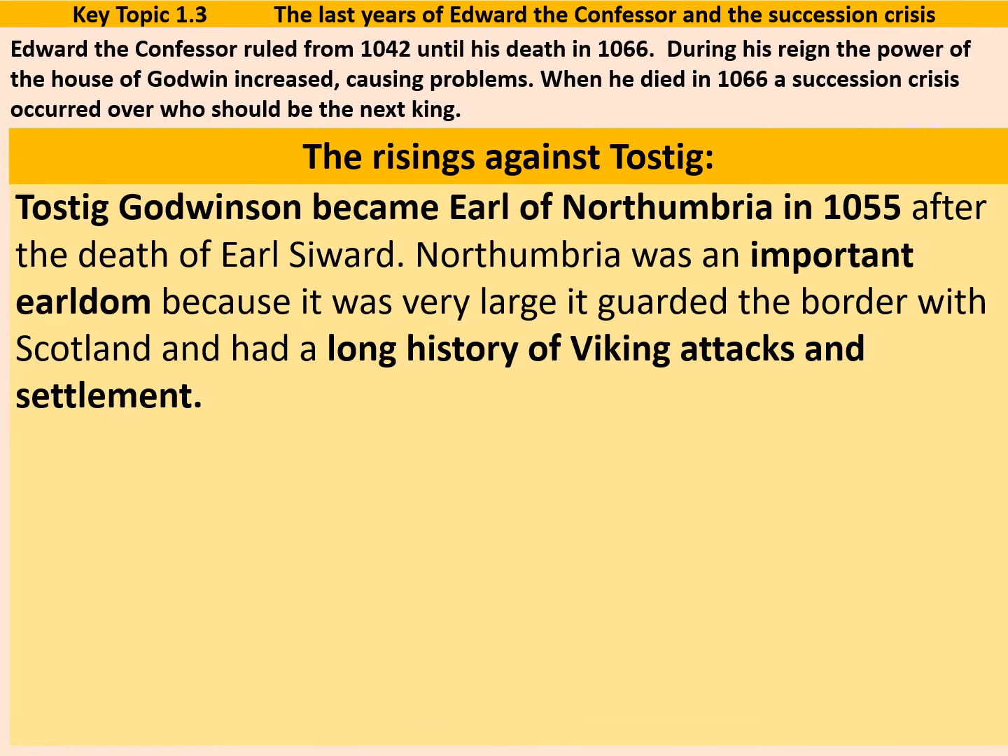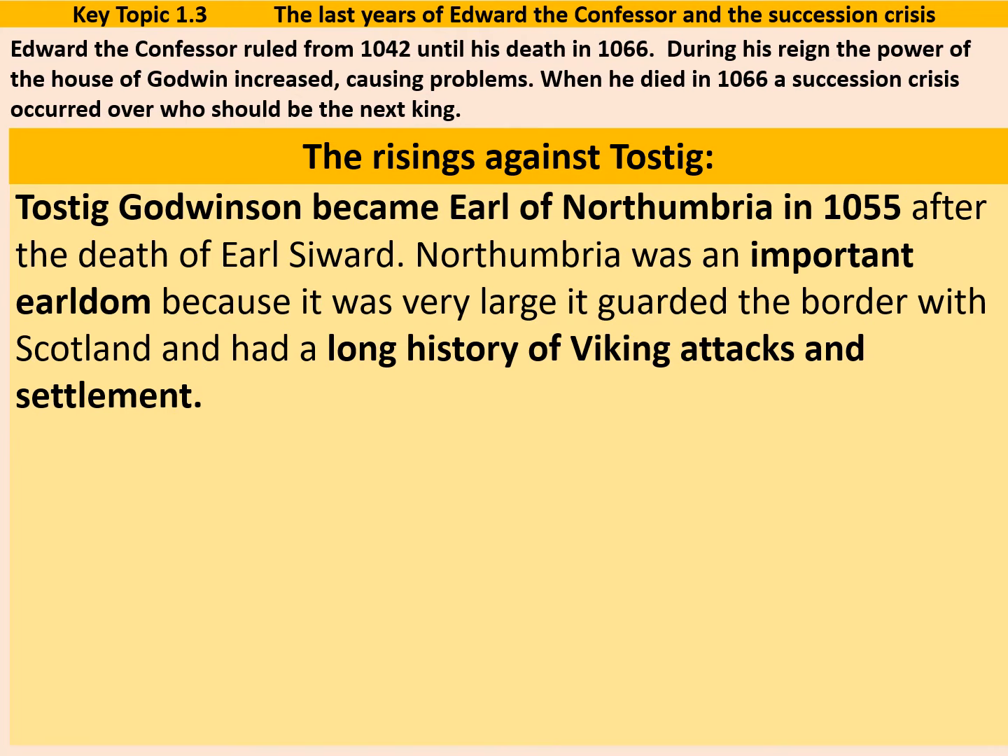Tostig Godwinson became Earl of Northumbria in 1055 after the death of Earl Siward. You might have heard of him before if you're studying Macbeth as part of your English studies. He's a minor character at the end of the play, an English nobleman who moves north to support Malcolm. More on him in a moment.